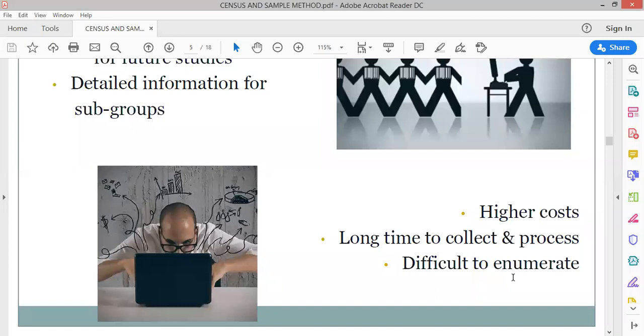Higher cost. जब 2011 में सेंसस हुआ इंडिया के अंदर, पॉपुलेशन काउंट की गई, तो गवर्नमेंट ने न्यूमरेटर्स अपॉइंट किए. न्यूमरेटर्स आपको पता है कौन है ना? I told you in the last chapter of collection of data what are the numerators. Who are the numerators? Please write in the chat box and tell me who are the numerators.